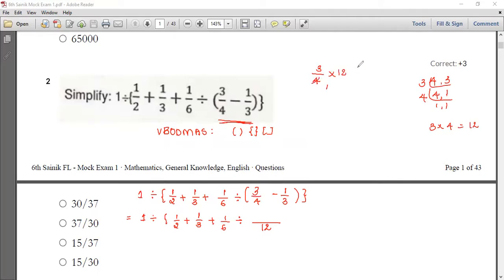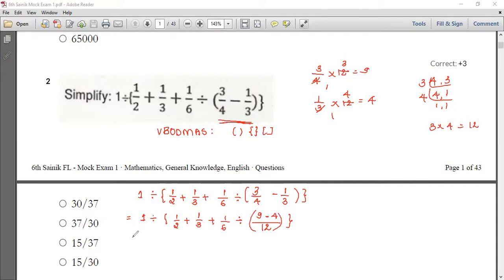Now take the first part of the fraction, 3 by 4 into 12. 4 ones are 4, and then 4 threes are 12, 3 threes are 9. Put the 9 here and put the subtraction sign. Take the second part of the fraction, 1 by 3 into 12. 3 ones are 3, 3 fours are 12, 4 ones are 4, and put your 4 over here and close your bracket. So before closing that, still we have not solved this.